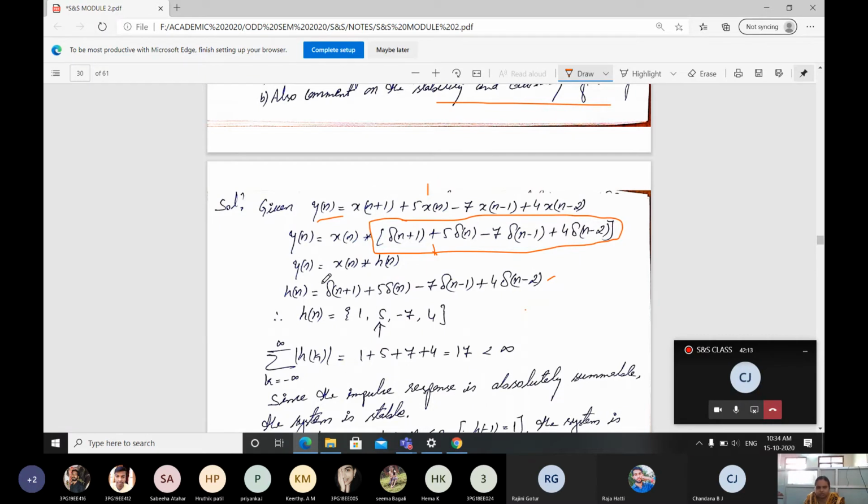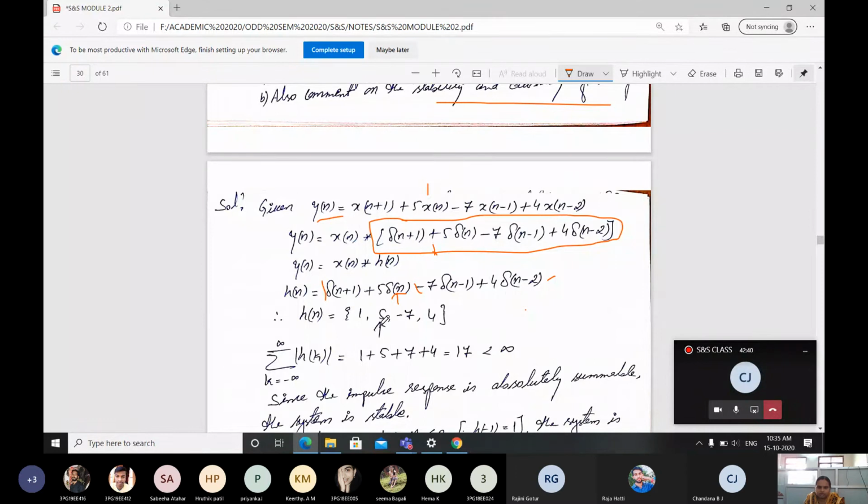The magnitude is going to be 1. Here it is taken as 1, 5, 1 comma 5 comma minus 7. The magnitude values we have to write. If it is not having any magnitude, then if it is minus, you have to write minus 1. If it is plus, you have to write plus 1. Then comma 4. Observe here, delta of n exists at the 0th position, right?